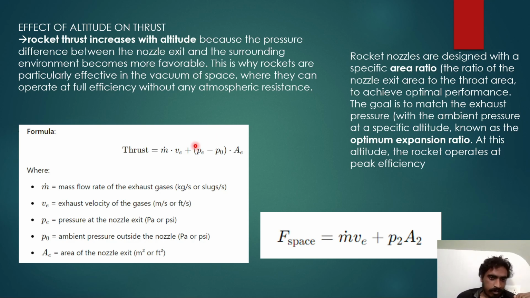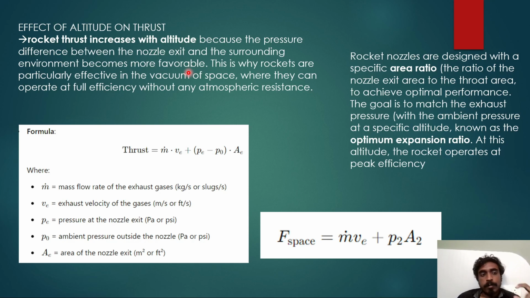You know why? Because see the thrust formula here. If the ambient pressure becomes zero, the subtraction will not happen, so this quantity will automatically become big. Thrust will become big. So rocket thrust increases with altitude because the pressure difference between the nozzle exit and the surrounding environment becomes more favorable.